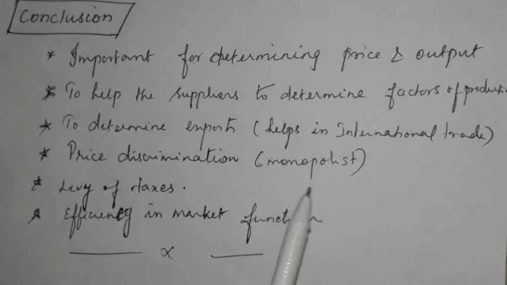Everything through price elasticity of demand they come to know. It also helps the government decide which commodity to tax and what amount can be collected as tax, which is very helpful to the government.